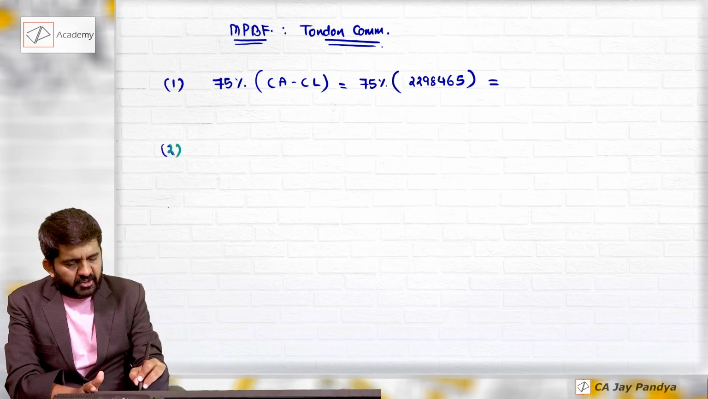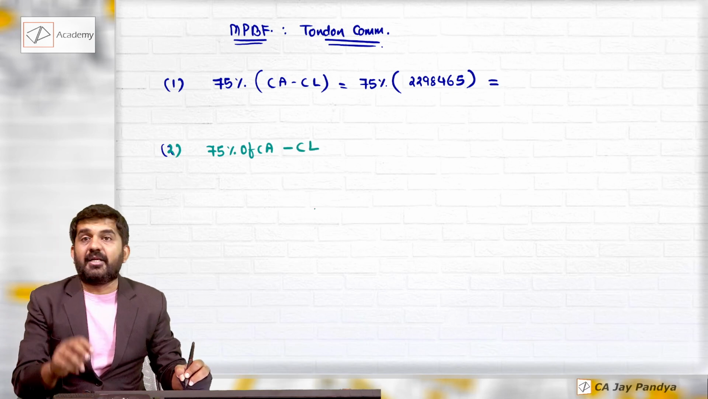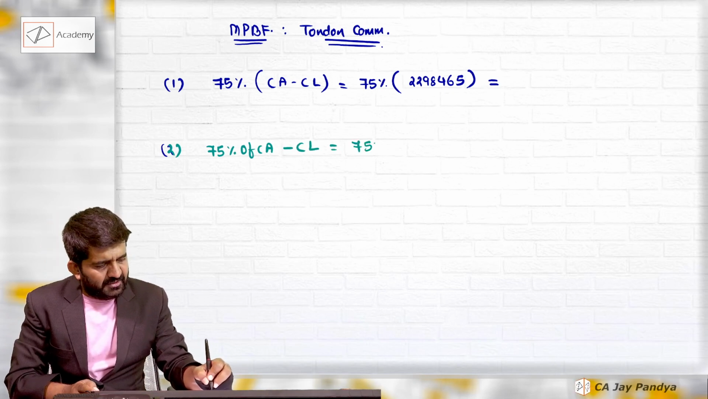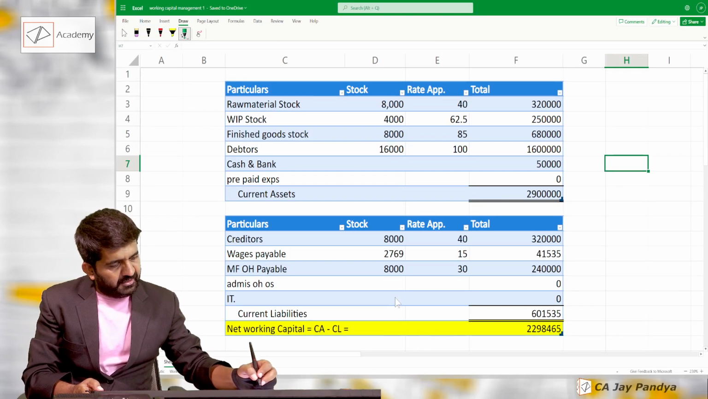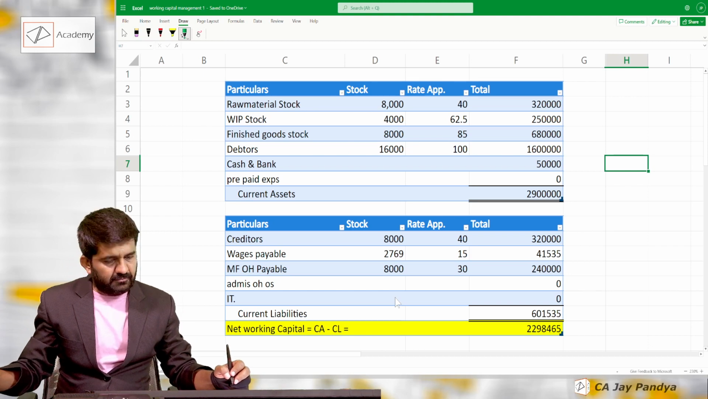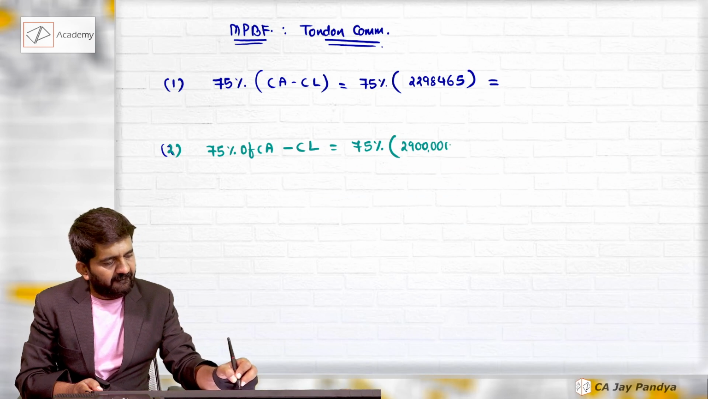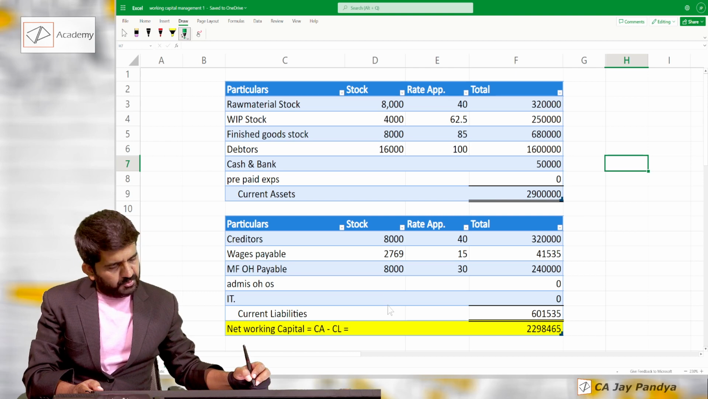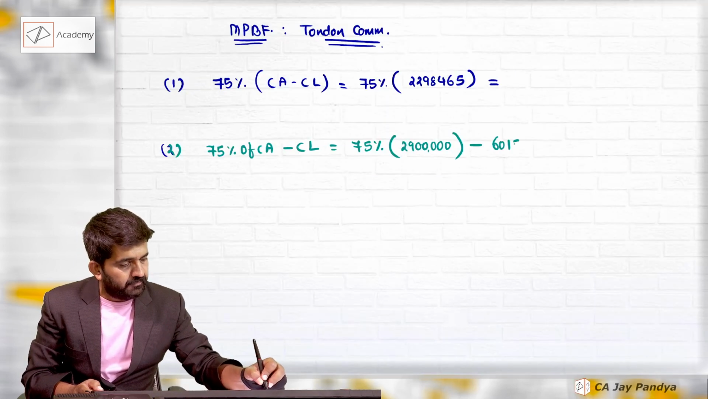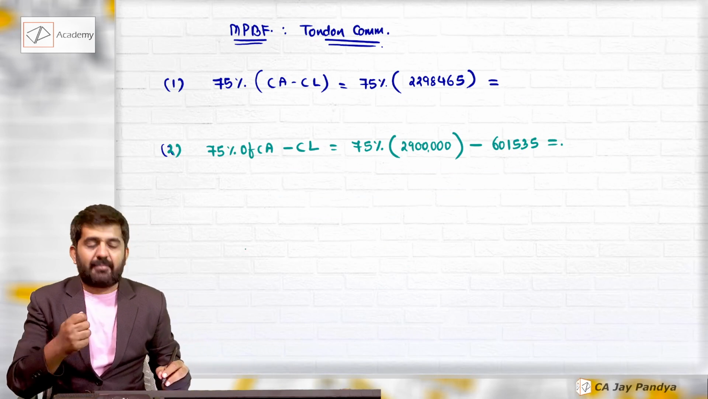Method number 2. What does Tandon Committee suggest? 75% of current assets minus current liability. Both are different. Here 75% of only current assets will be considered. Current assets are 29 lakhs, minus current liability, which is 6,01,535. This is the second method.